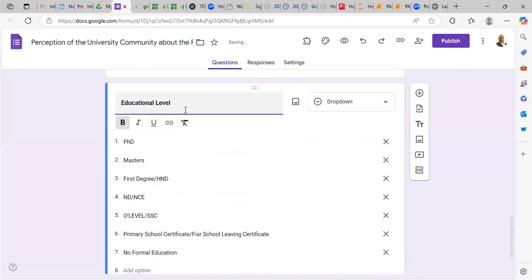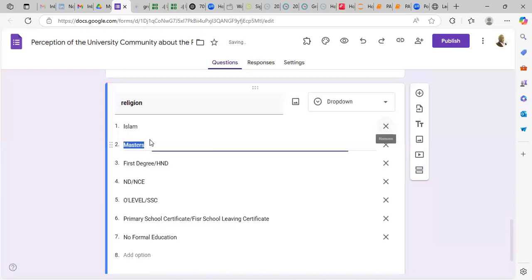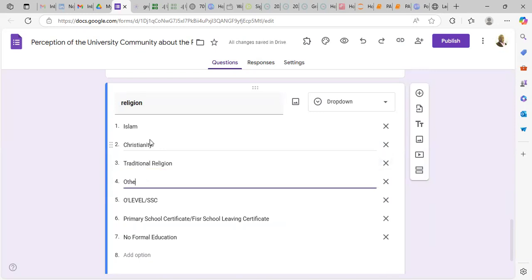So the same thing will be duplicated down. You edit it. You now put religion. What's the religion here? Islam. So I'm going to choose Islam as the first one. Christianity, second one. Then traditional religion. Then we can now say others.